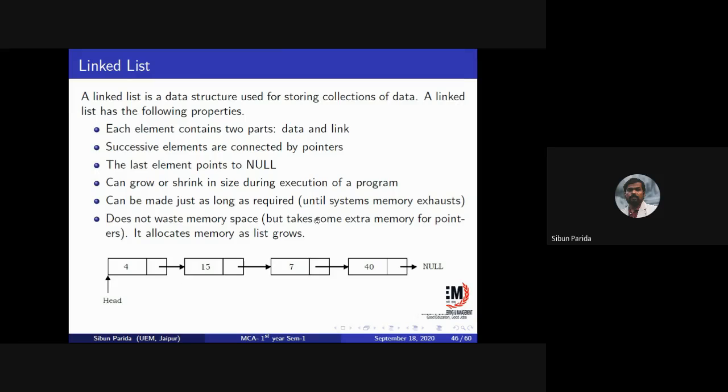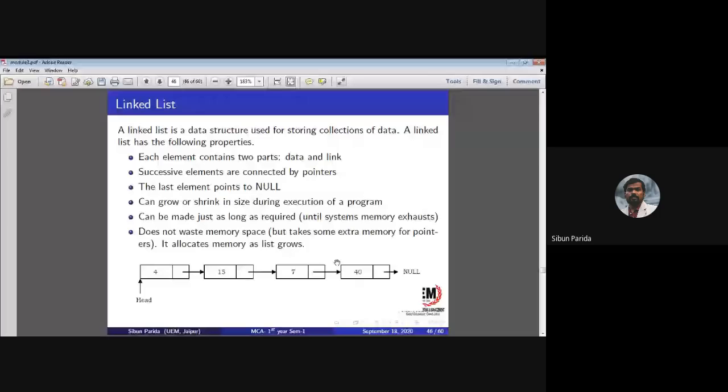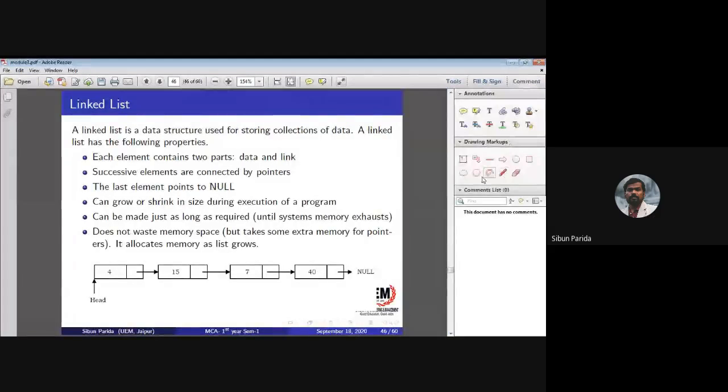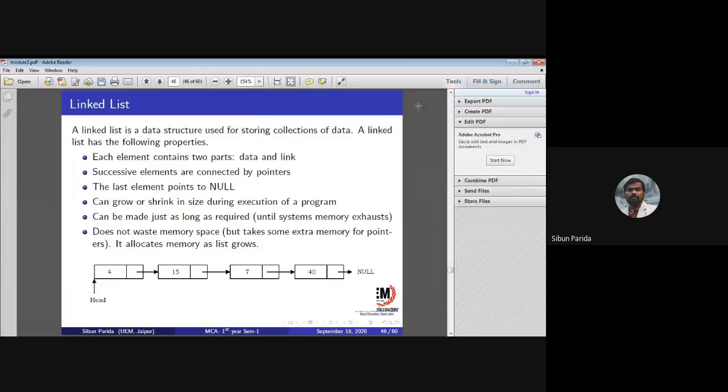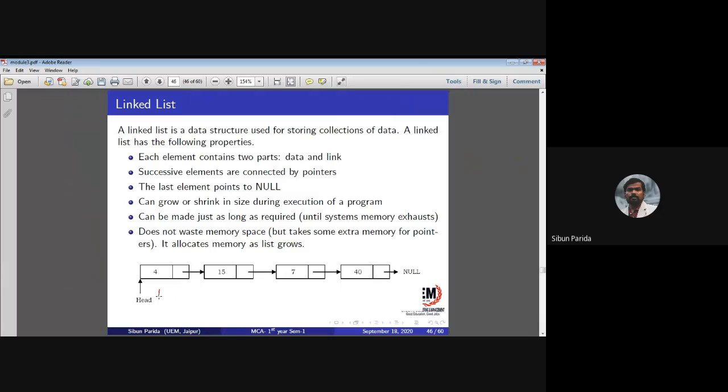Suppose this is node 1, this is node 2, this is node 3, and this is node 4. So node 2's address is stored here, node 3's address is stored here, node 4's address is stored here. So to store the address, it needs some memory space.